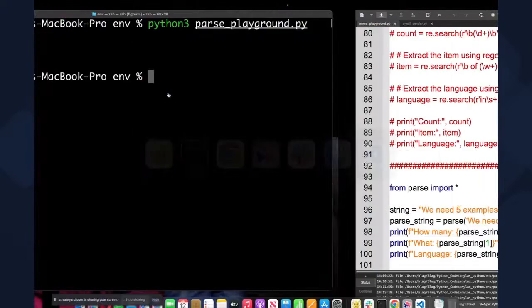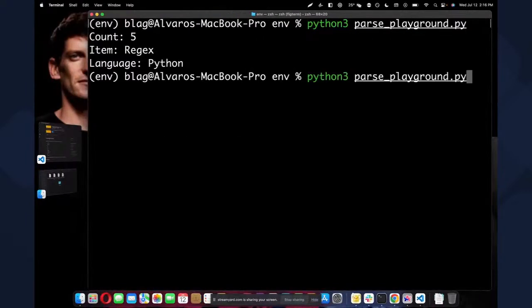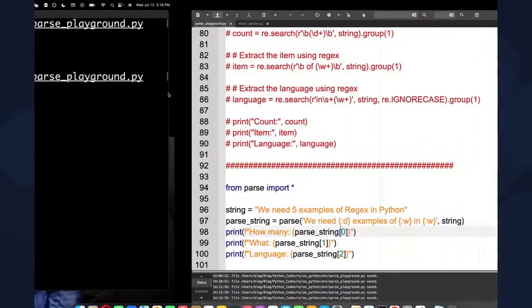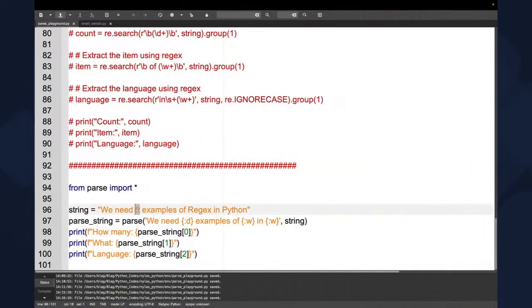If we save this, we actually don't delete that. It's going to say how many, 5, what, regex, language, Python. So you see, it's pretty easy. We can here say like, I don't know, 24 dashboards are, for example.